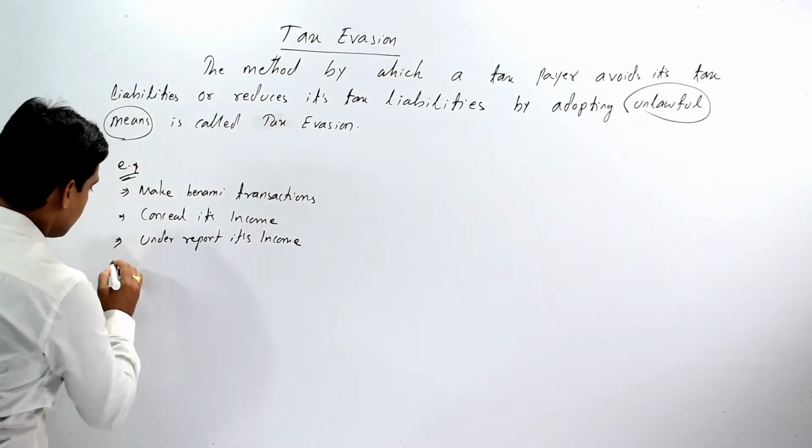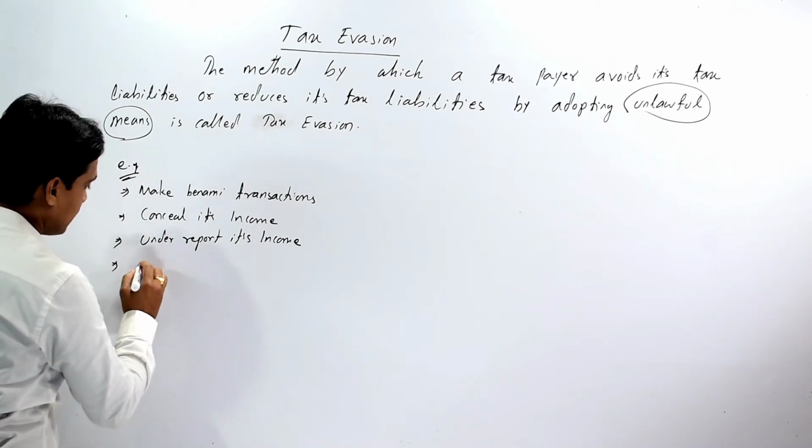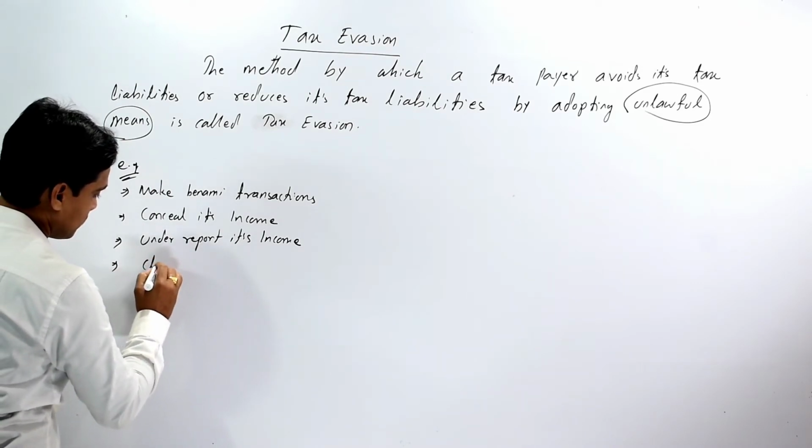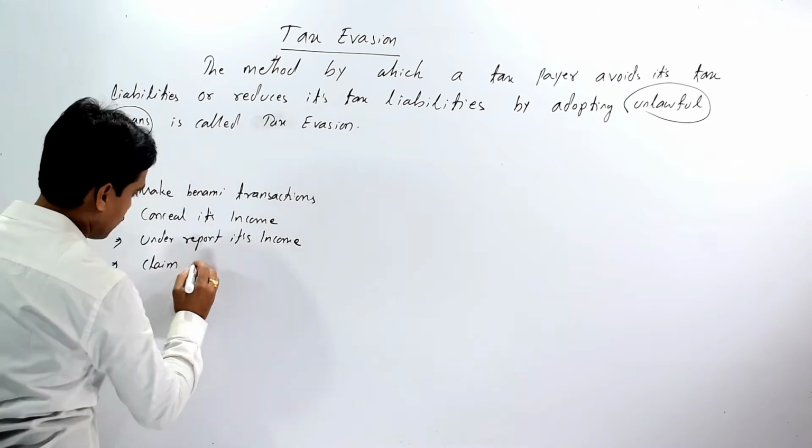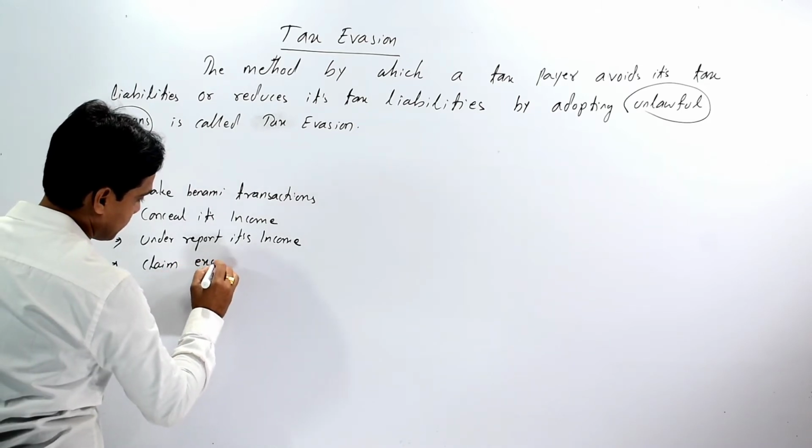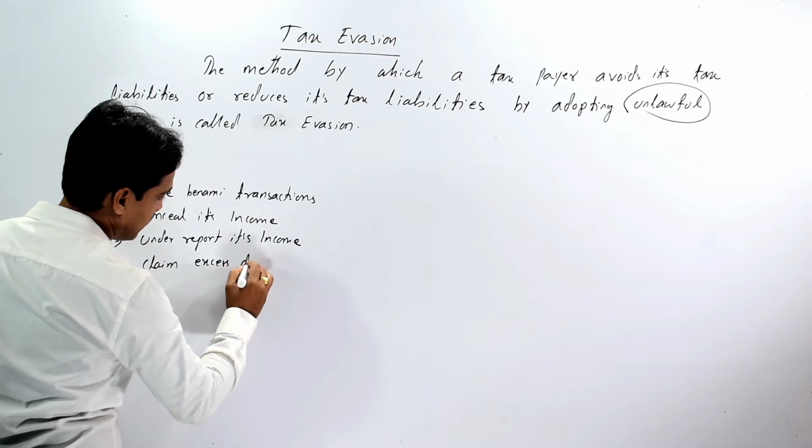Then next, it may claim excess deductions.